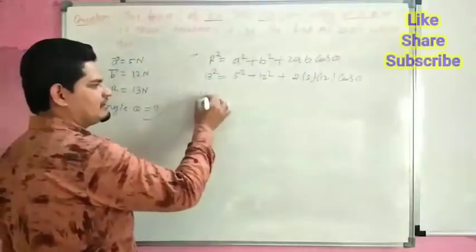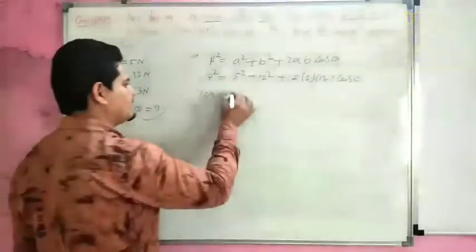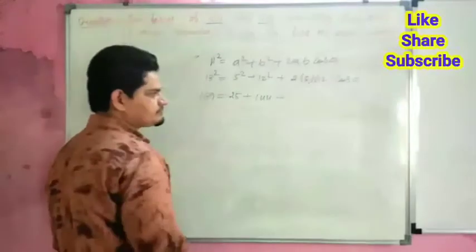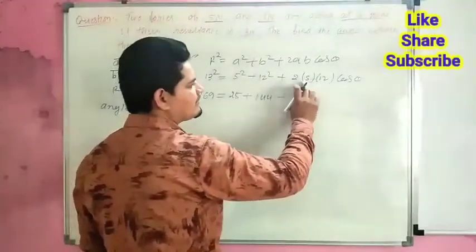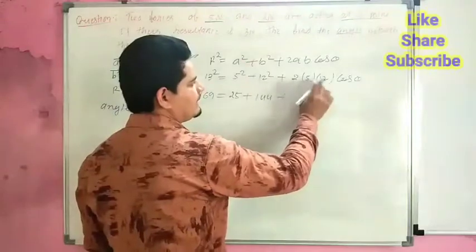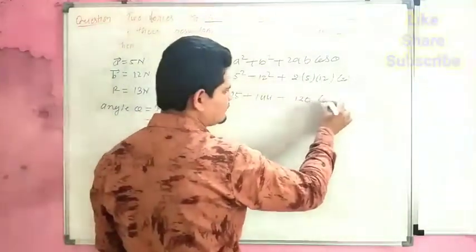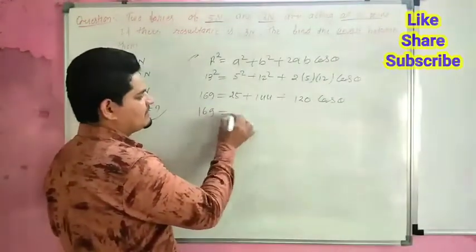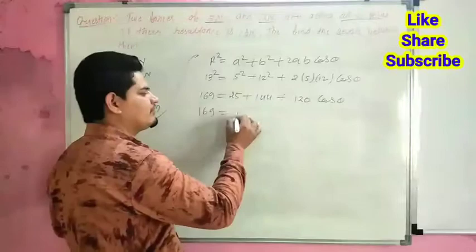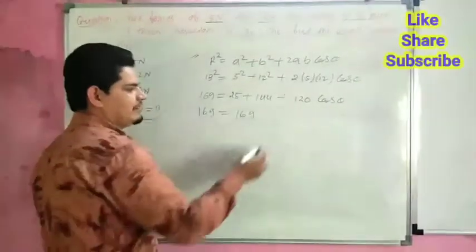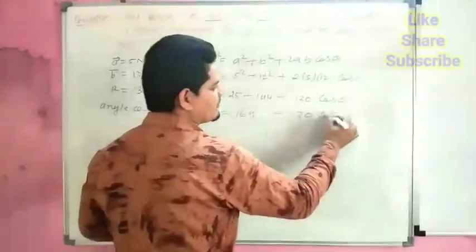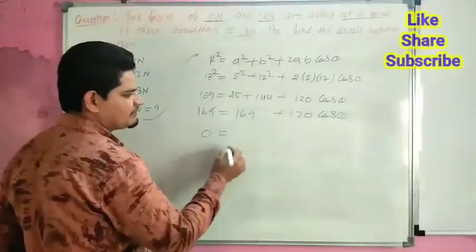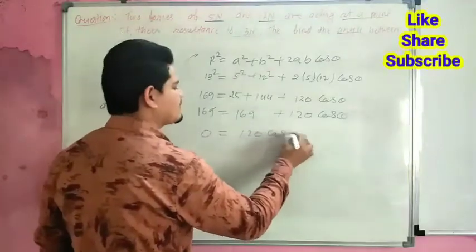The square of 13 is 169, the square of 5 is 25, and the square of 12 is 144, plus 2 fives are 10, and 10 twelves are 120, so 120 cos theta. So 169 is equal to 25 plus 144, again 169, plus 120 cos theta. So this 169 will be cancelled, so 0 is equal to 120 cos theta.